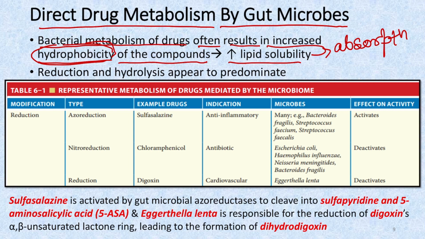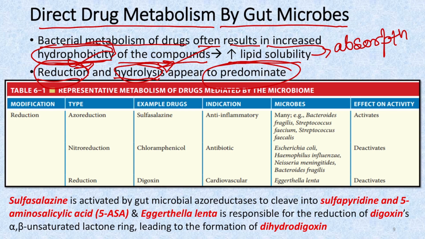The different direct metabolism which the gut microbes do includes reduction, then acetylation, then methylation, then hydrolysis, out of which reduction and hydrolysis are the ones that predominate. Hydrolysis supports the growth of the microbes, and reduction supports the anaerobic respiration of the microbes. As a result, these two are the reactions which are more predominant and occur more.